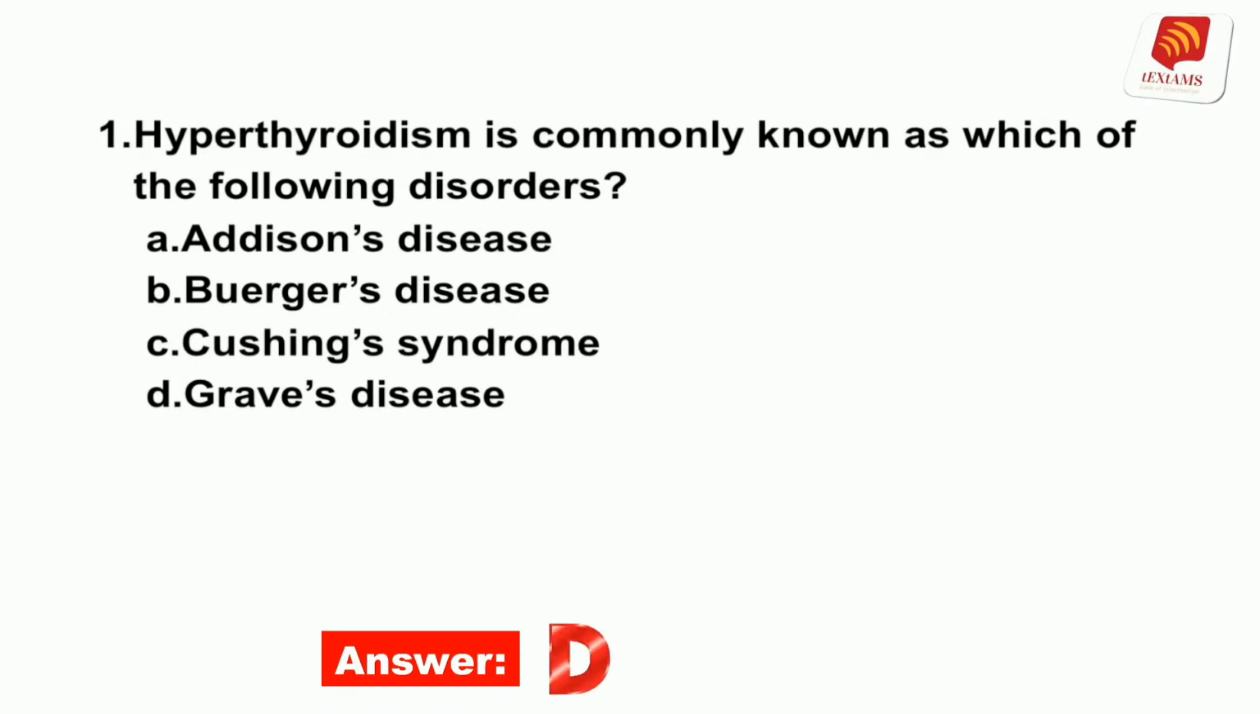Addison's disease is a deficiency of cortical hormones. Cushing's syndrome is an excess of cortical hormones. Buerger's disease is a recurring inflammation of blood vessels in the upper and lower extremities.